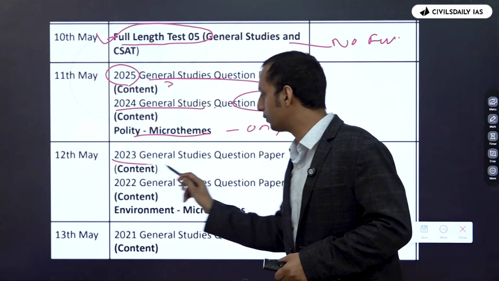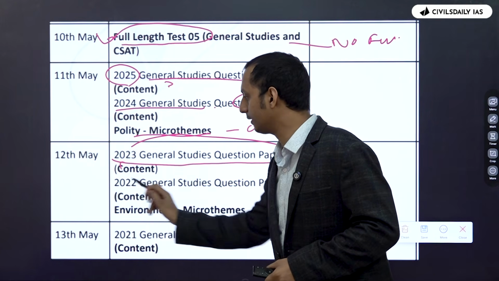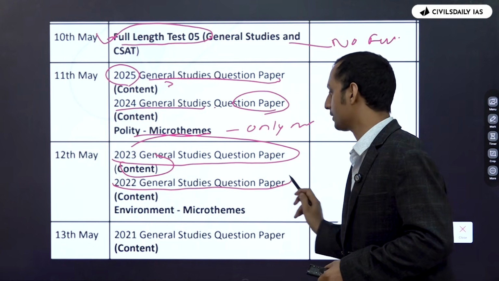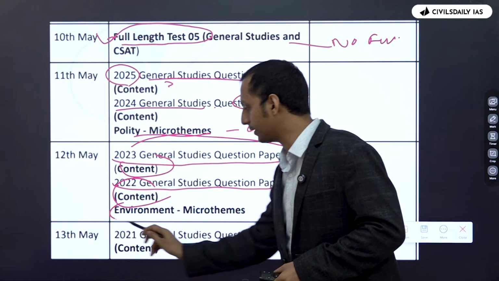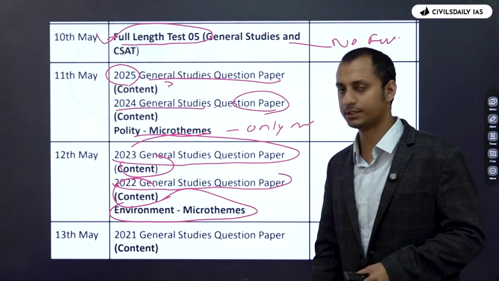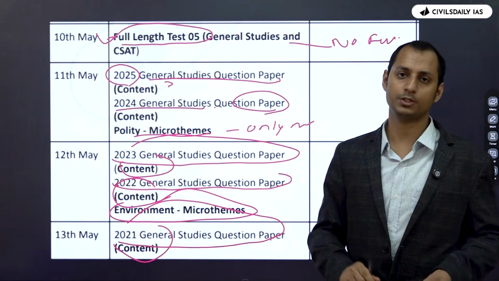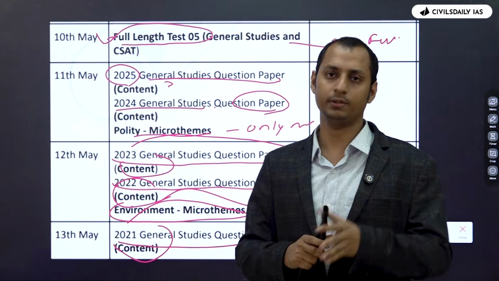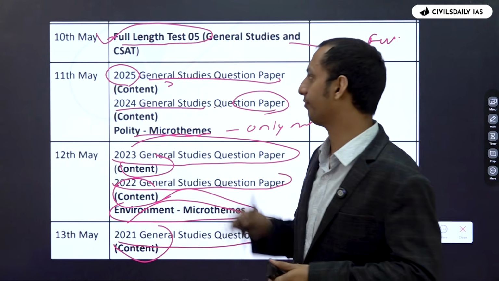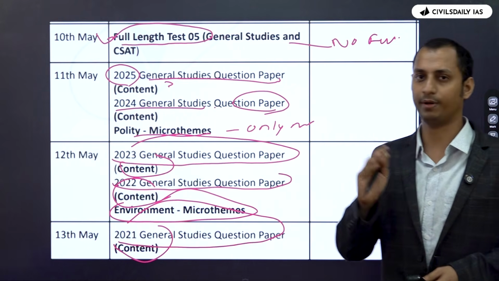Next thing, 2023 General Studies question paper, its content, 2022 General Studies paper, its content, and one subject as well, environment micro themes. Then 2021 General Studies question paper, its content. So make sure that you do everything, you stop by the 10th of May, and after that, you should be focusing mostly on the PYQs only.